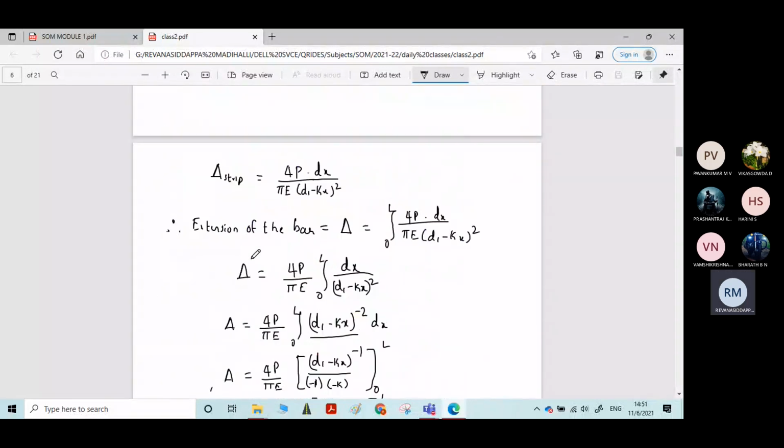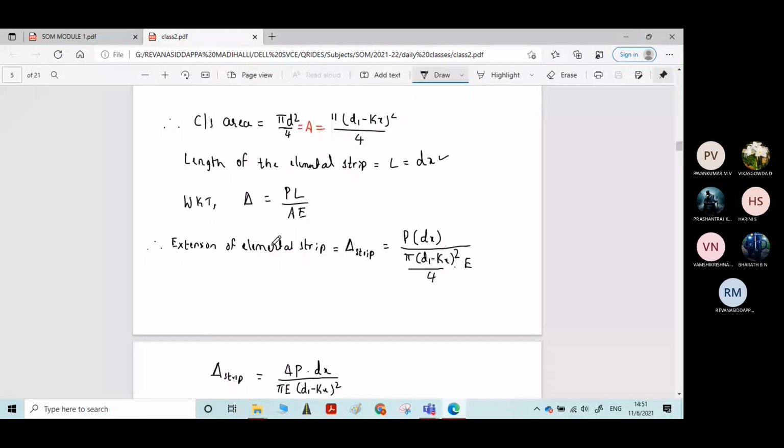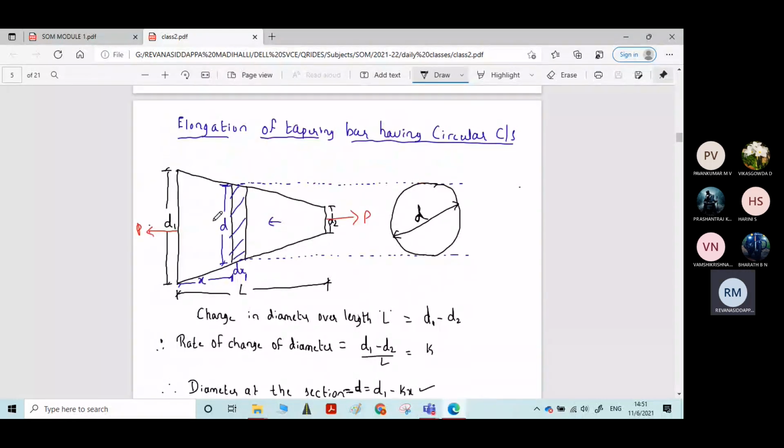Okay, for that, consider a tapering bar of diameter d1 on one side, uniformly tapering to d2 on the other side. Also consider an elemental strip of thickness dx at a distance x from one end. Let d be the diameter at this section.